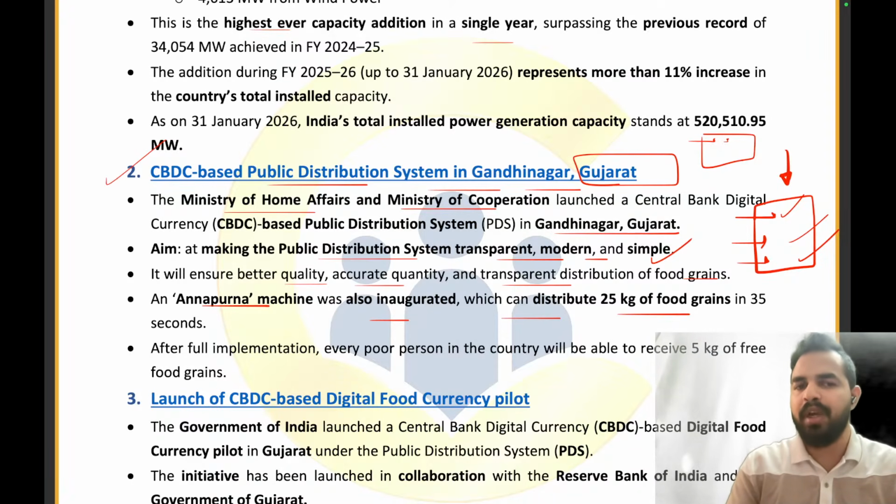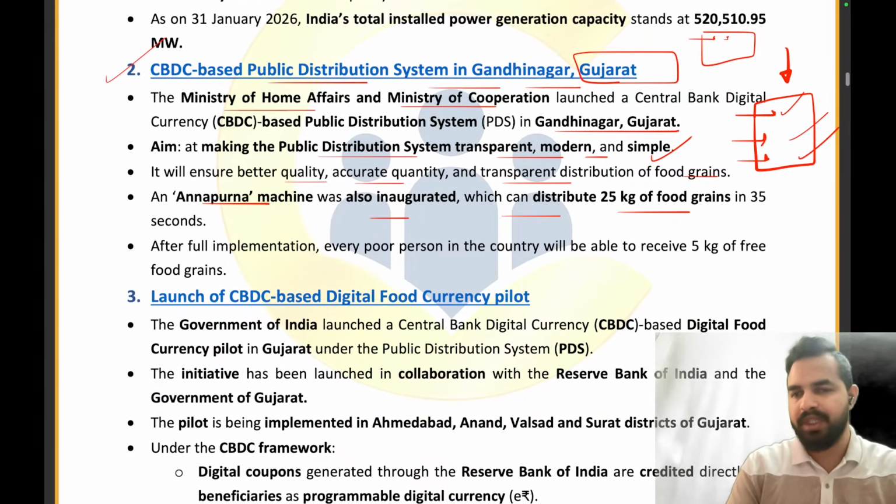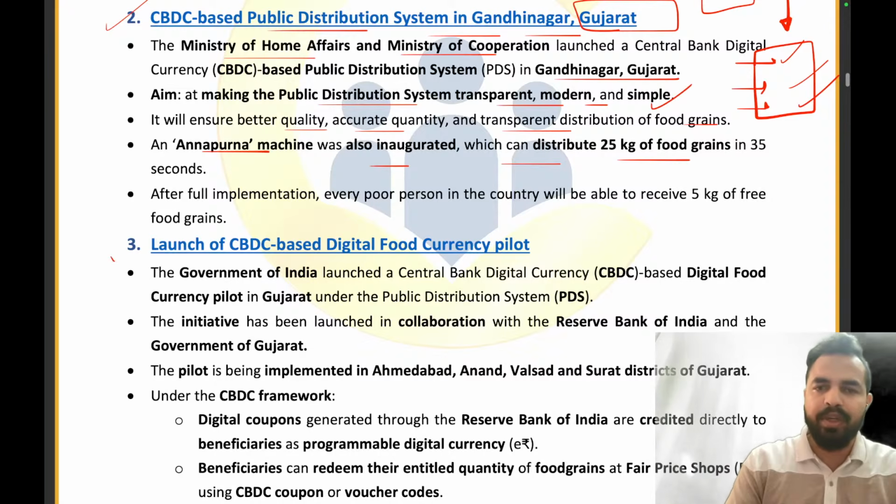What is the name of the machine? Annapurna. तो अन्न देने वाली मशीन का नाम है अन्नपूर्णा मशीन. Now the next news article is also related to the same.